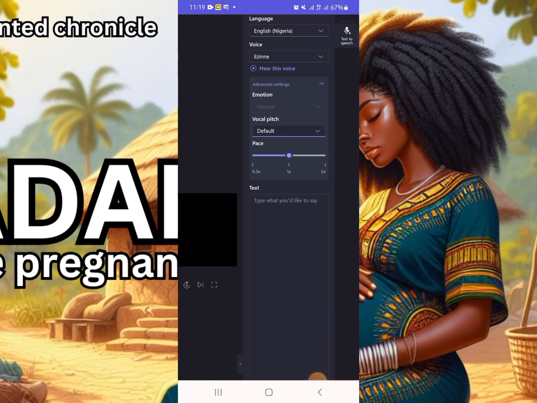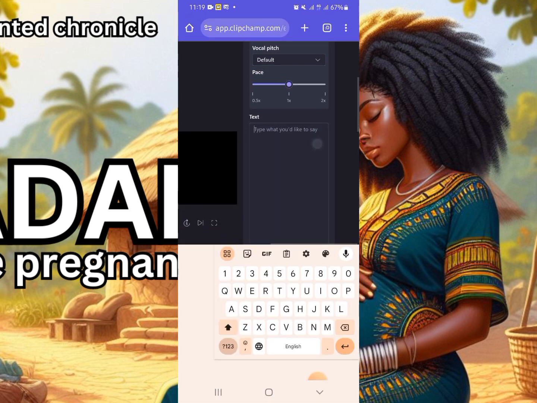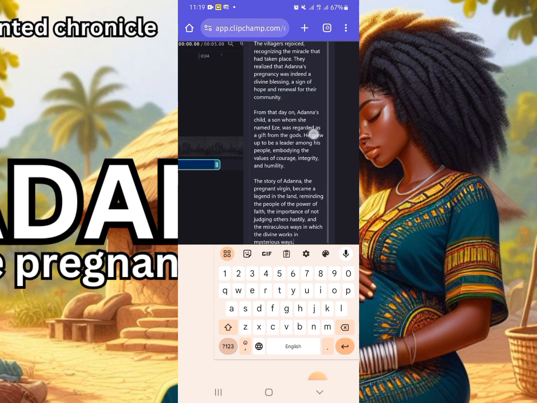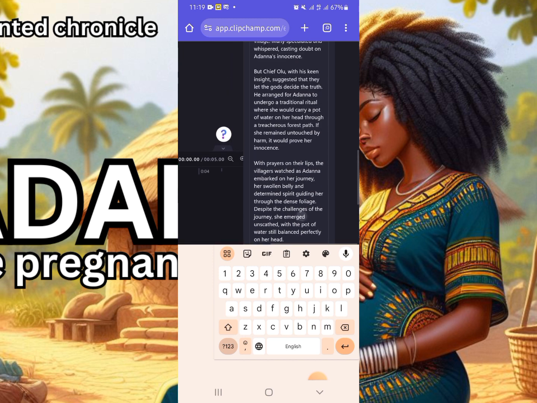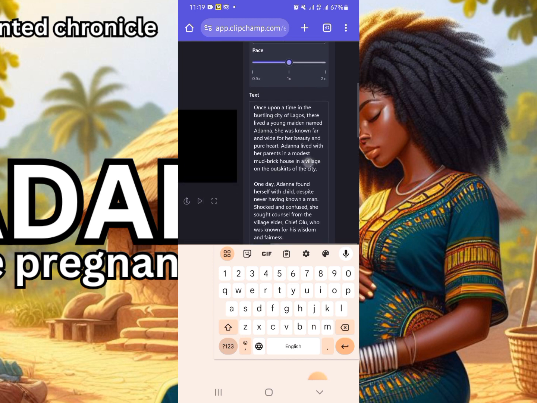And here we have the text box. This is where you input your prompt. So you paste the story that we copied there. Let's see if there's anything we need to correct. Then we'll go ahead and create. The person is the young maiden name, blah blah.